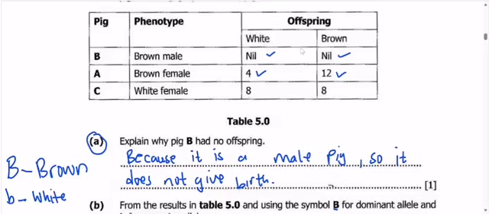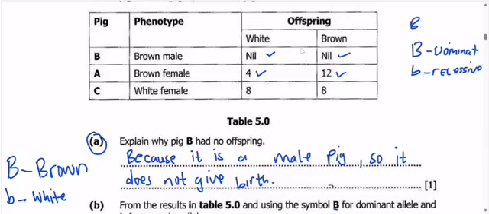When you look at the number of white offspring and brown offspring, brown offspring are many. This tells you that capital B is dominant over the small b, which is recessive. That's why the number of brown offspring is more here.